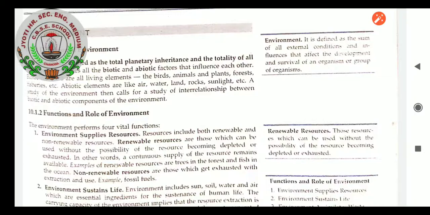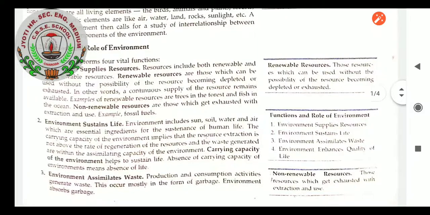Here two types of resources are there. We came to know the renewable and non-renewable. Renewable means those which can be used without the possibility of the resource becoming depleted. It means it can be regenerated. That source of resources is known as renewable, as the name says, it is renewed. Non-renewable is a resource which cannot be regenerated. Once it gets exhausted, it cannot be obtained again. Example, fossil fuels.